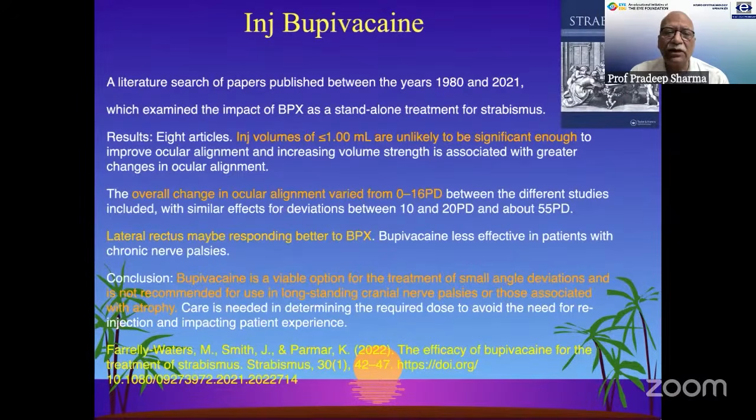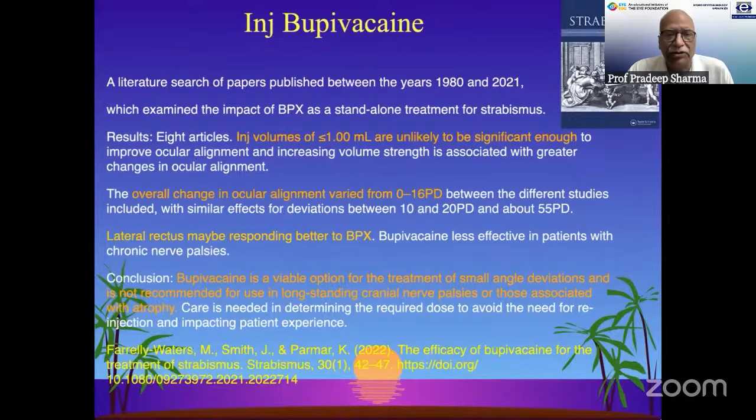Another thing which has come into the purview is the bupivacaine injection. But the studies have shown that we require a higher concentration of bupivacaine than what we normally use. The injected volumes have to be more than 1 ml, but then that becomes a problem injecting into the muscles. The overall change in the ocular alignment is not very good. It's maximum seen about 10 to 12 prism diopters. Even studies done by Dr. Alan Scott did not appear to be very promising. So it's just an adjunct in addition to the Botox that he was advocating, and not on its own